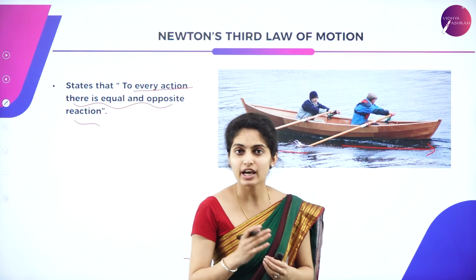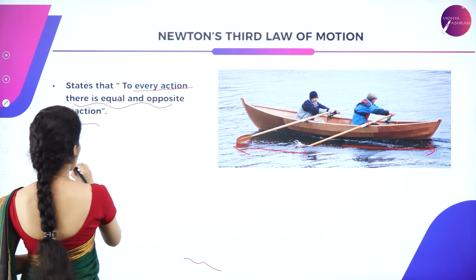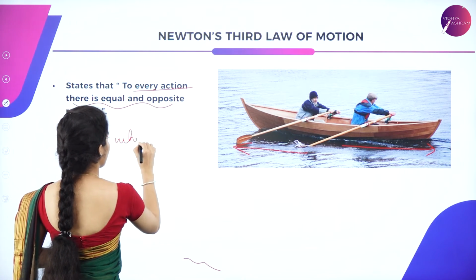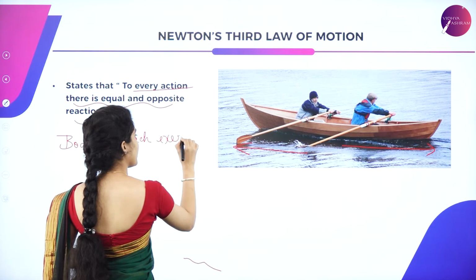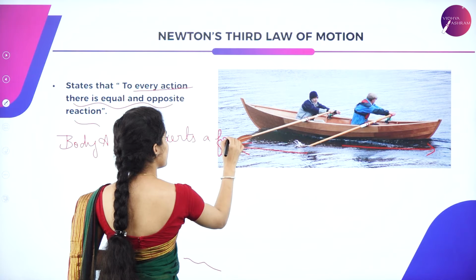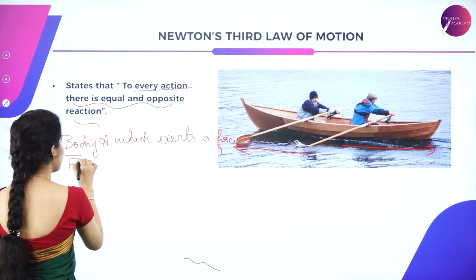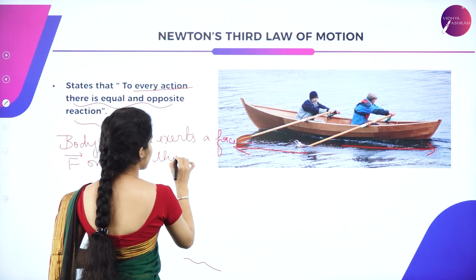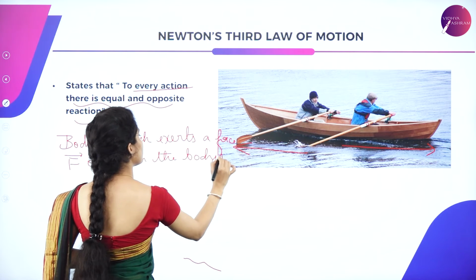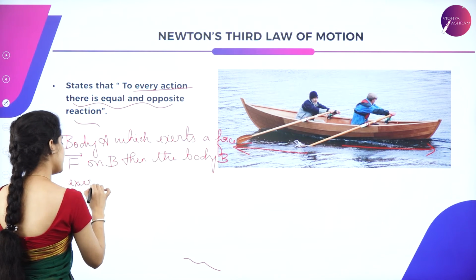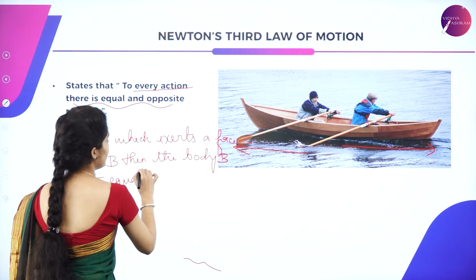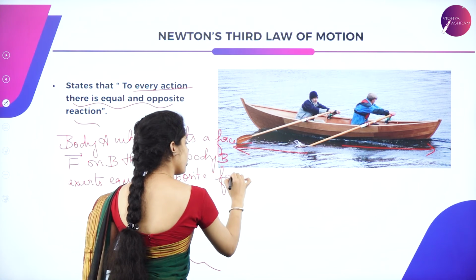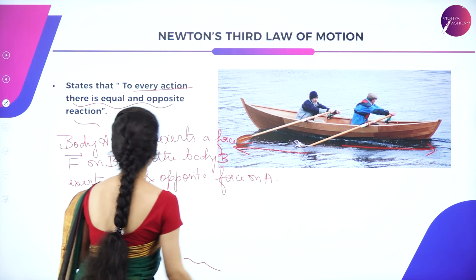So now we have the equation. Suppose there is a body A which exerts a force F on B, then the body B also exerts an equal and opposite force on A. How is it given?